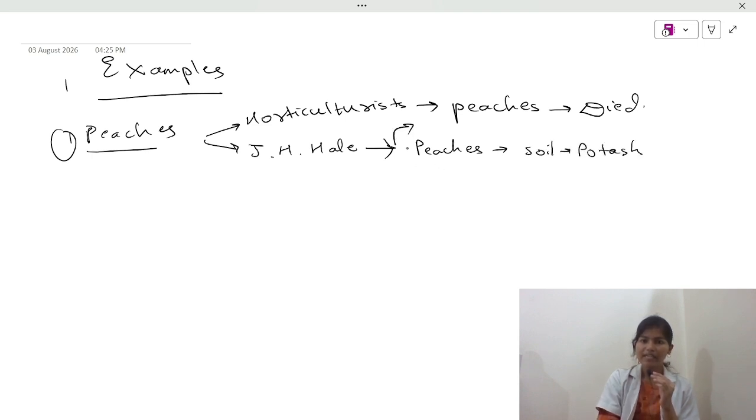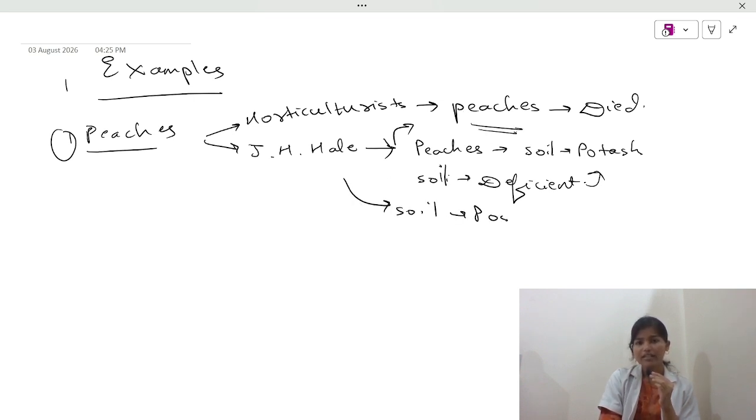He went to the same place and found out the soil there was deficient in potash. Hence, that was the reason the peaches failed. So he said that in case the soil is provided with enough potash, then we can grow peaches successfully. This was the first example.